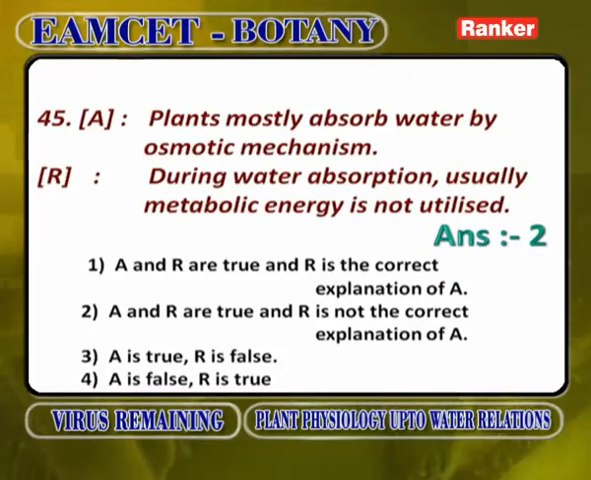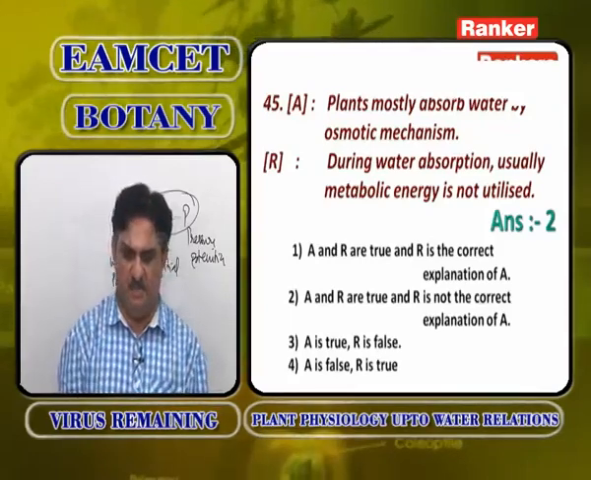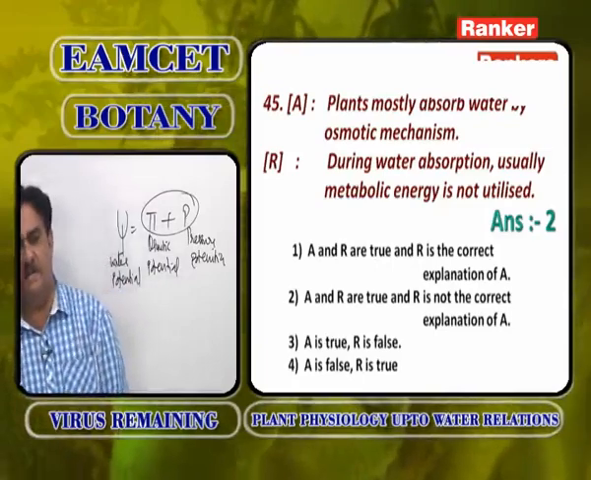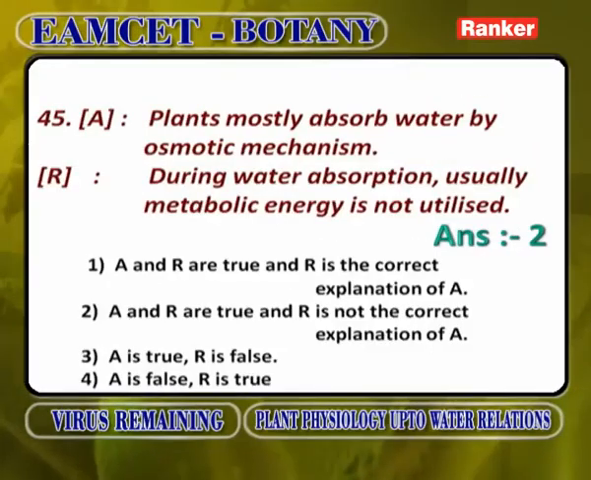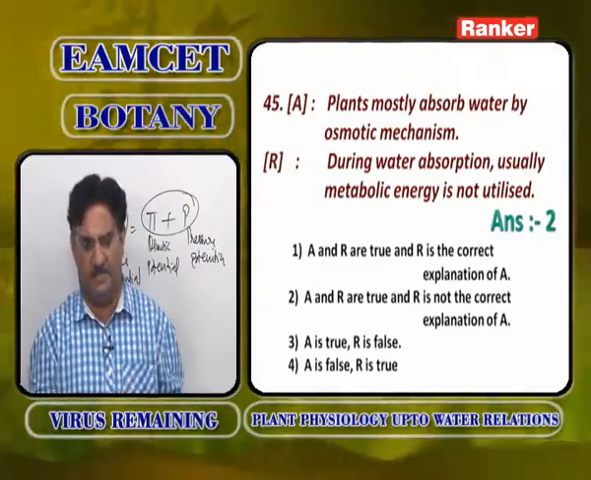Plants mostly absorb water by osmotic mechanism. This is correct. During water absorption, usually metabolic energy is not utilized. This is also correct. During water absorption, metabolic energy is not utilized because it is passive absorption; by osmotic mechanism, the absorption of water is taking place. So, plants mostly absorb water by osmotic mechanism is correct.